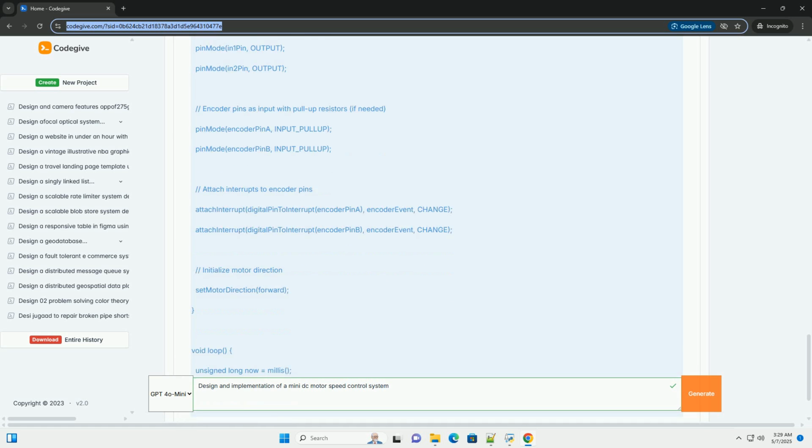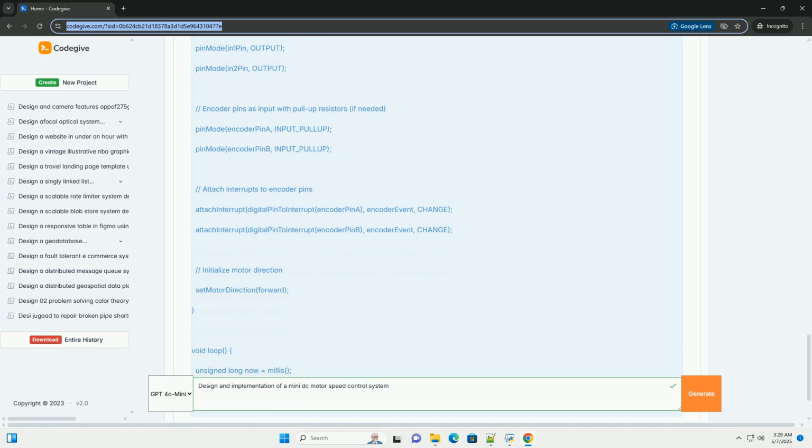9. Set motor direction function. Sets the motor's direction based on the input dir, true for forward, false for reverse. Controls the IN1 pin and IN2 pin of the L298N to set the desired direction. 10. Stop motor function. Stops the motor by setting the enable pin low, disabling the PWM signal. 11. Print debug info function. Prints the target speed, current speed, and PWM output to the serial monitor.